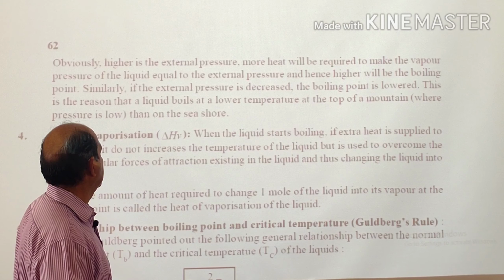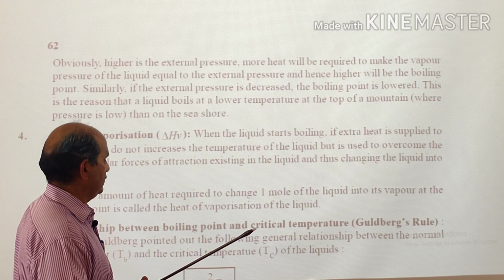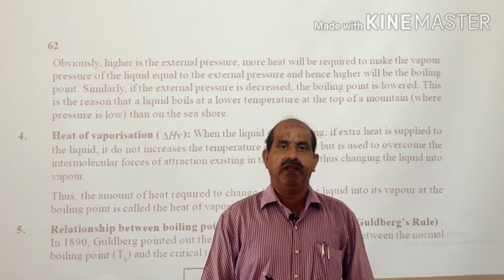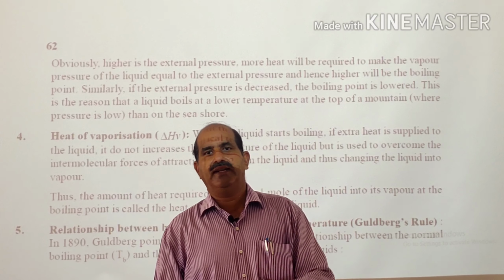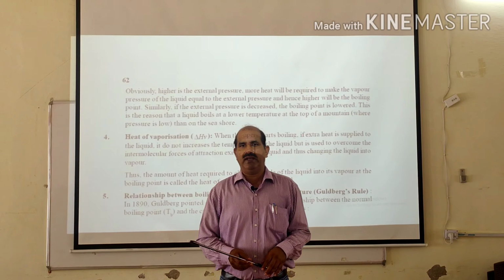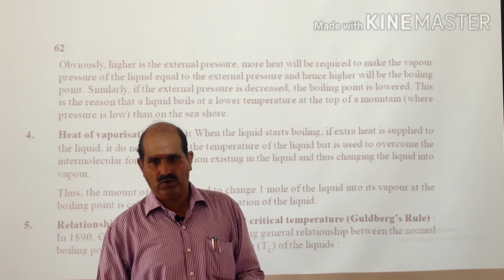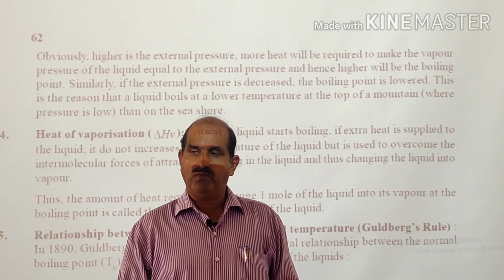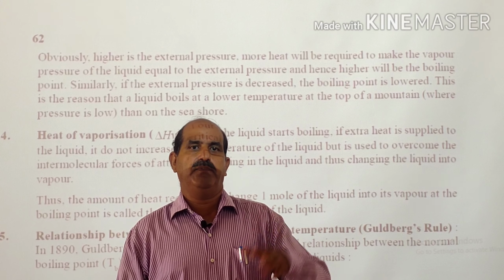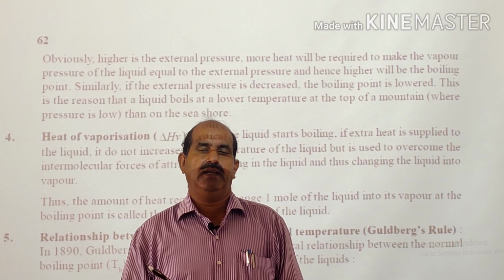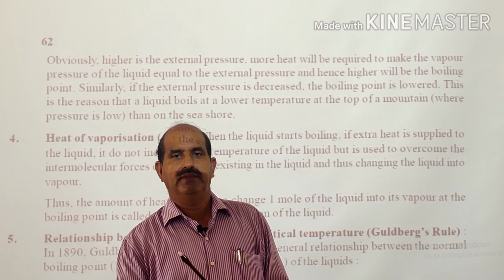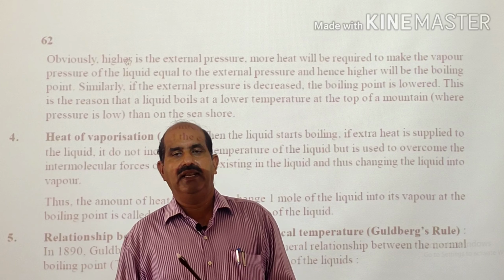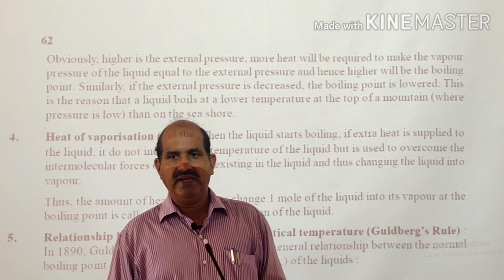तो यहाँ पे एक क्वेश्चन होता है, depending upon the definition of this boiling point, can explain why a liquid boils at a lower temperature at the top of the mountain than on seashore. एक particular liquid है, उसका boiling point अगर किसी height पे, किसी mountain पे हम जाके लेंगे तो that will be lesser than that of its boiling point at the sea level. So why it is so?